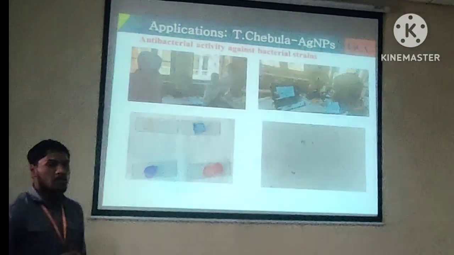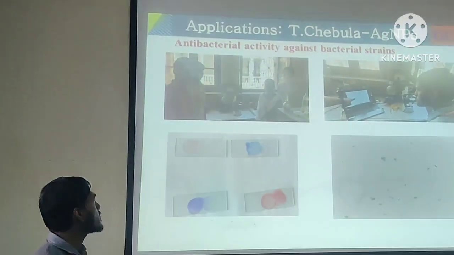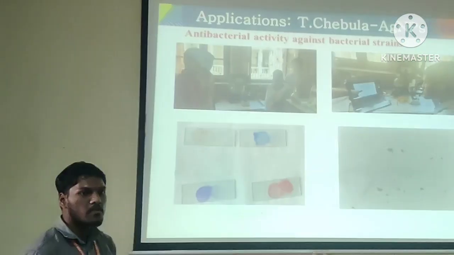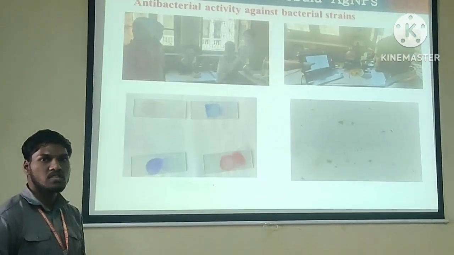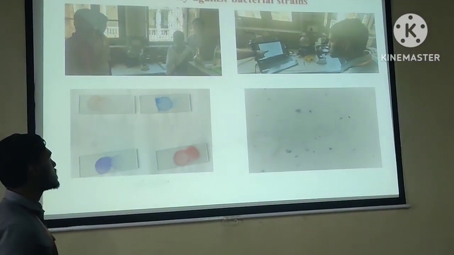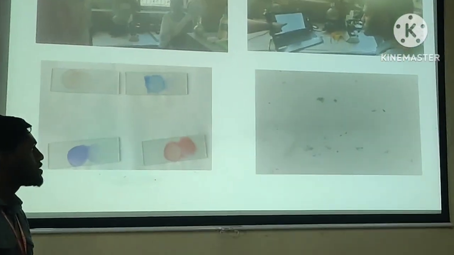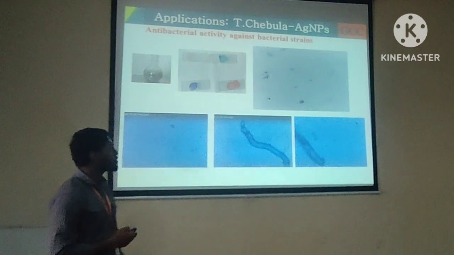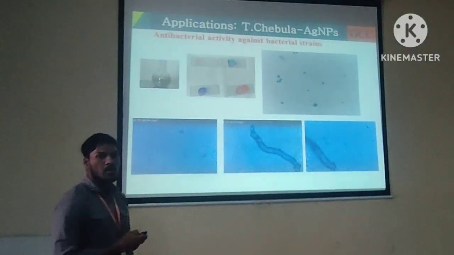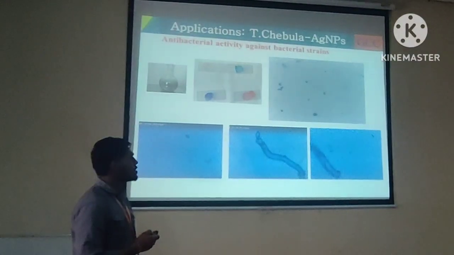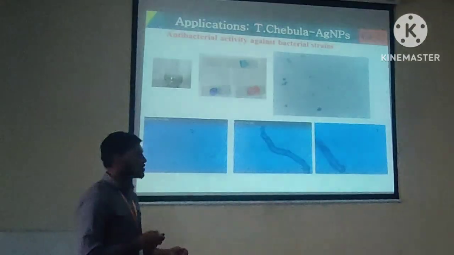Now coming to the application part, our objective is to effectively kill bacteria, and we observed the antibacterial activity of our nanoparticles against bacterial strains, which we prepared using Musi river water. This is 1 drop of water, and we tested it under the microscope. We can see the movement of microbes here, and after application of our nanofluid, the inactivity of bacteria is seen, showing only dead microbes. This shows the efficiency with which we kill the bacteria in the Musi river water.